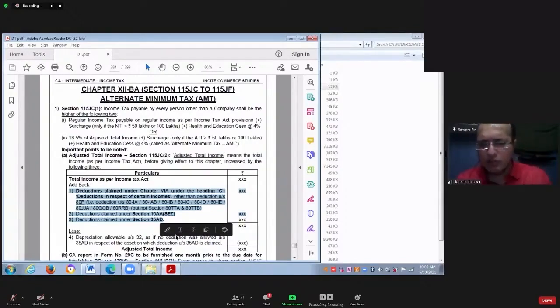And that too, only SSEs other than company. Why are these provisions not applicable to company? Because for company we have separate provisions called MAT provisions. This is alternative minimum tax. For company we have something called minimum alternative tax. This concept was first introduced for the company, and thereafter it was introduced for others.